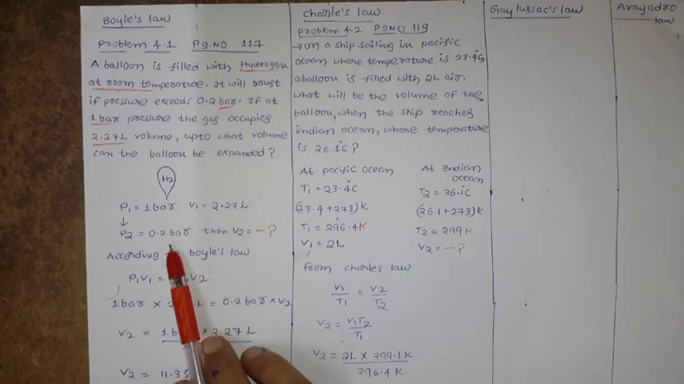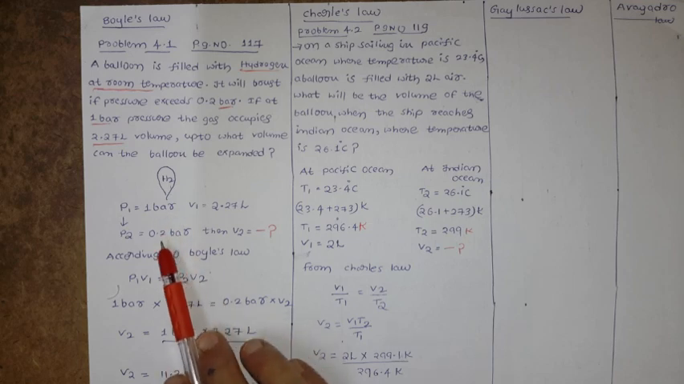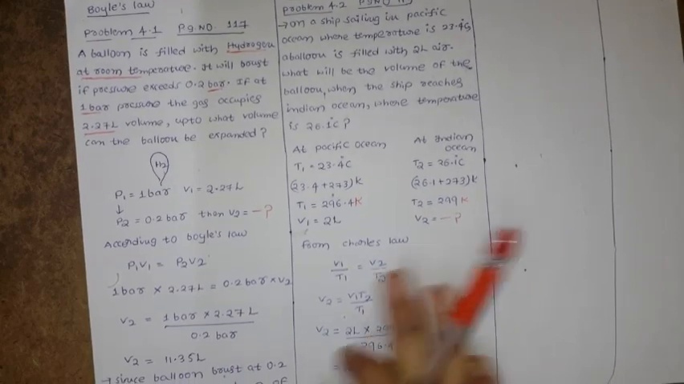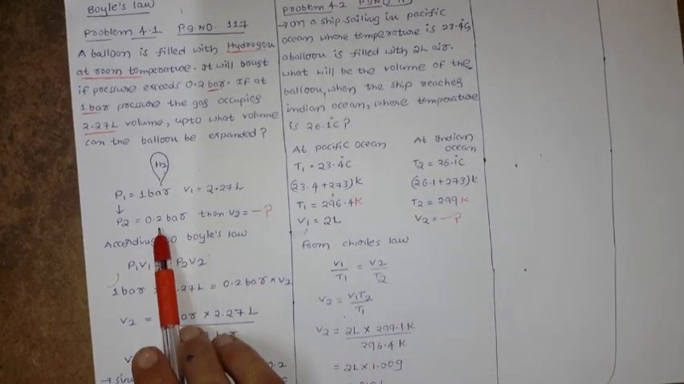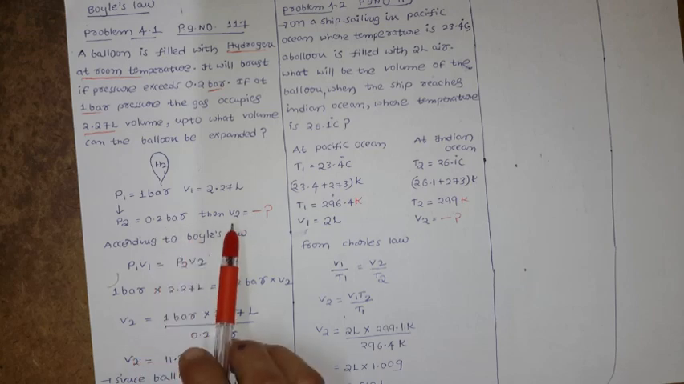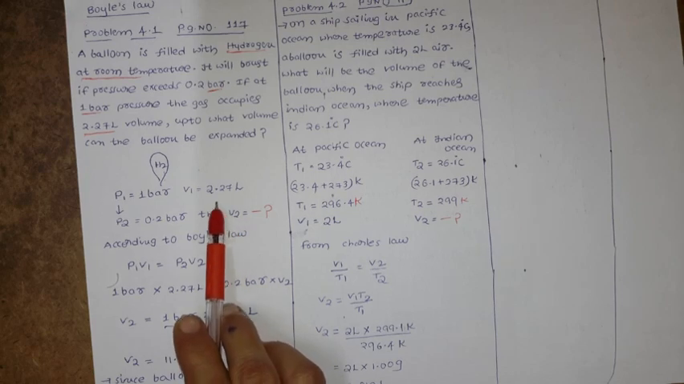When the pressure went to 0.2 bar, P2 becomes 0.2 bar. According to our Boyle's law, once the pressure decreases, the volume has to increase, isn't it? They're asking for the volume V2, so definitely you have to get a value more than 2.27 liters.